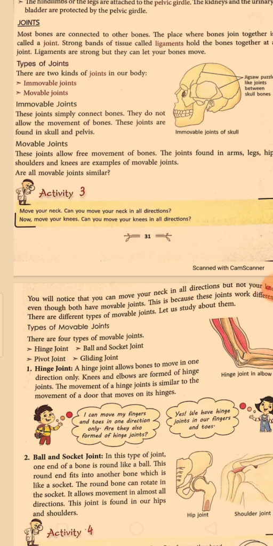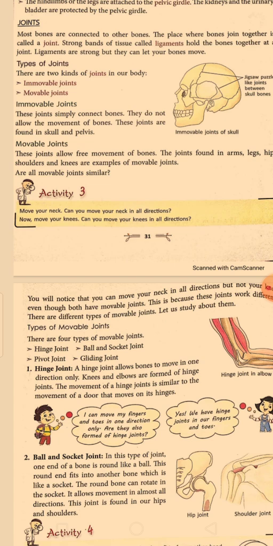So, a joint is a place where two bones meet, meaning two bones are connecting together. So that place becomes a joint. In our body, we have many joints where two bones are connecting.